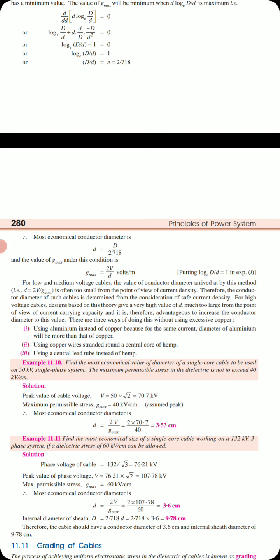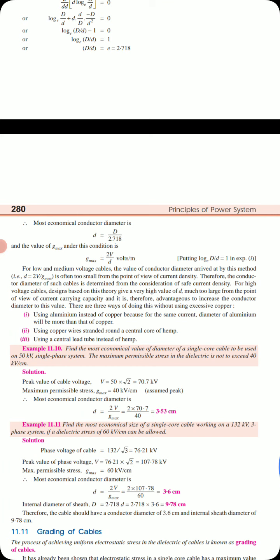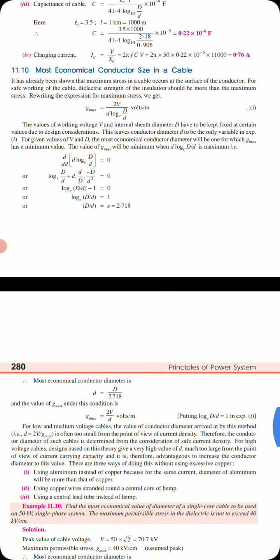First, using aluminum instead of copper, because for the same current, the diameter of aluminum will be more than copper. Second, using copper wires stranded around a central core of hemp. Third, using a central lead tube instead of hemp. So these are the different methods used for having the most economical conductor size in a cable.